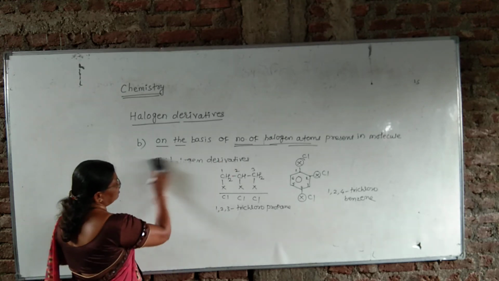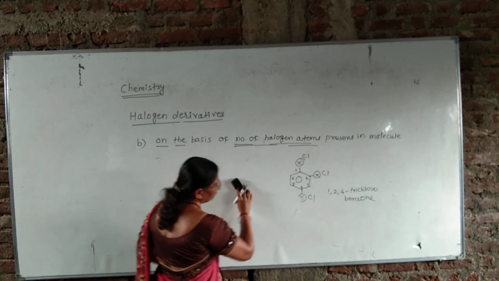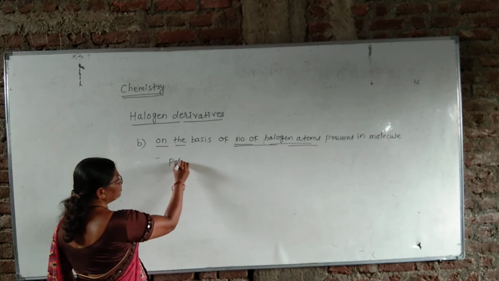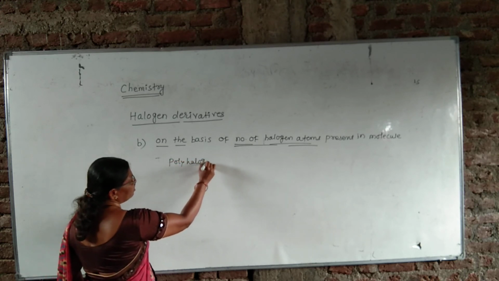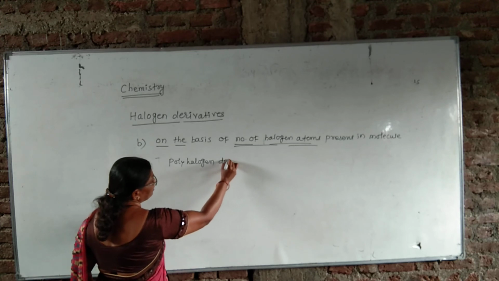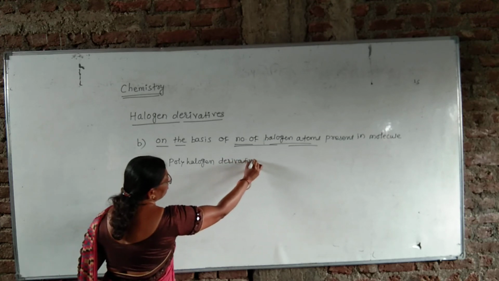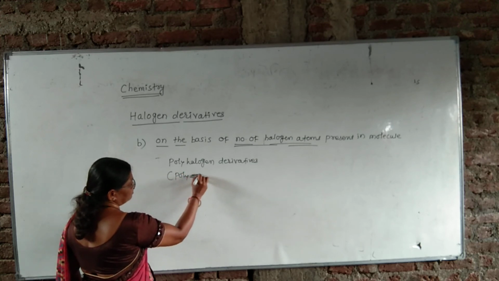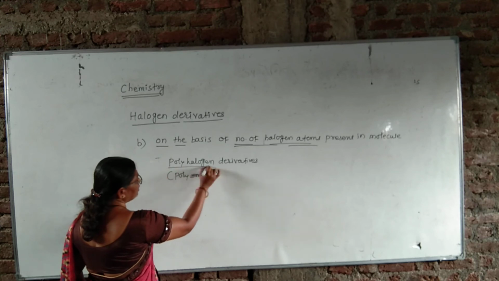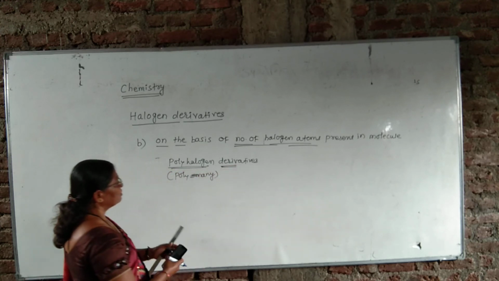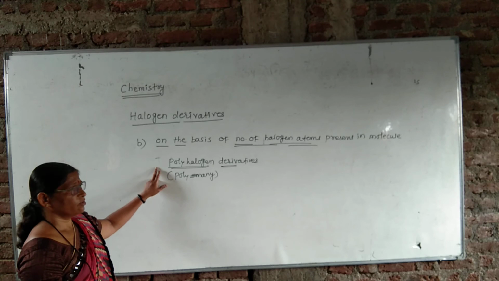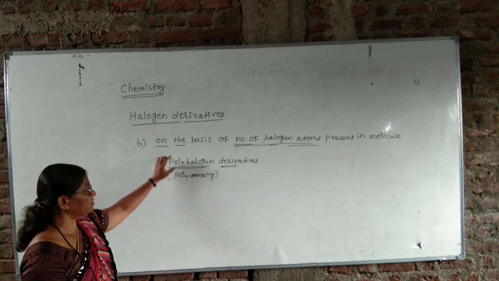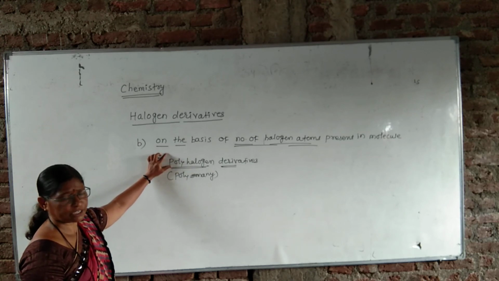And last, the fourth type of this class is polyhalogen derivatives of hydrocarbons. Poly means many or more. The definition of these compounds is: when the substitution of more than 3 hydrogen atoms by the corresponding number of halogen atoms occurs, then the resulting compounds are called polyhalogen derivatives.